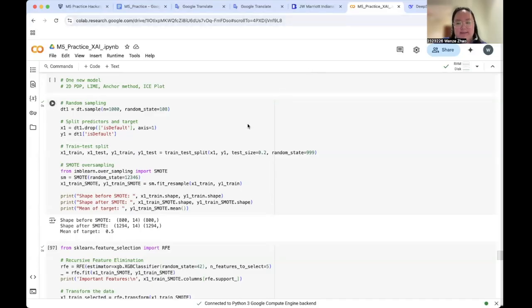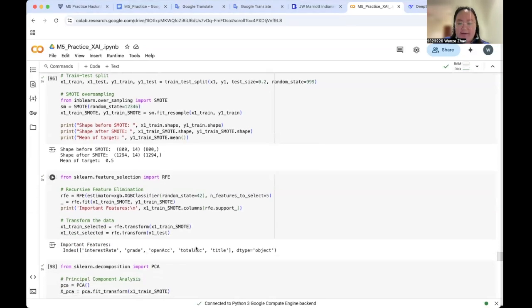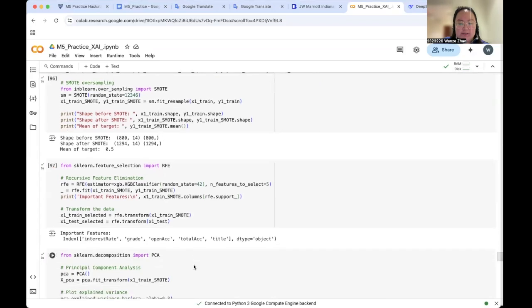Here is the second model. The data set is sampled into 1,000 observations, ensuring randomness. And SMOTE is used to generate the synthetic samples, and RFE selects the top 5 features based on the attributes classifier, which shows that these 5 are key features.